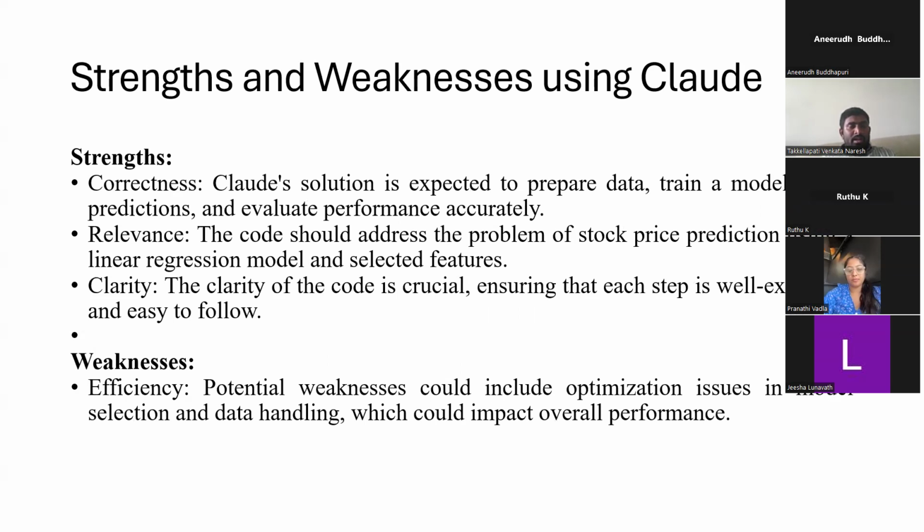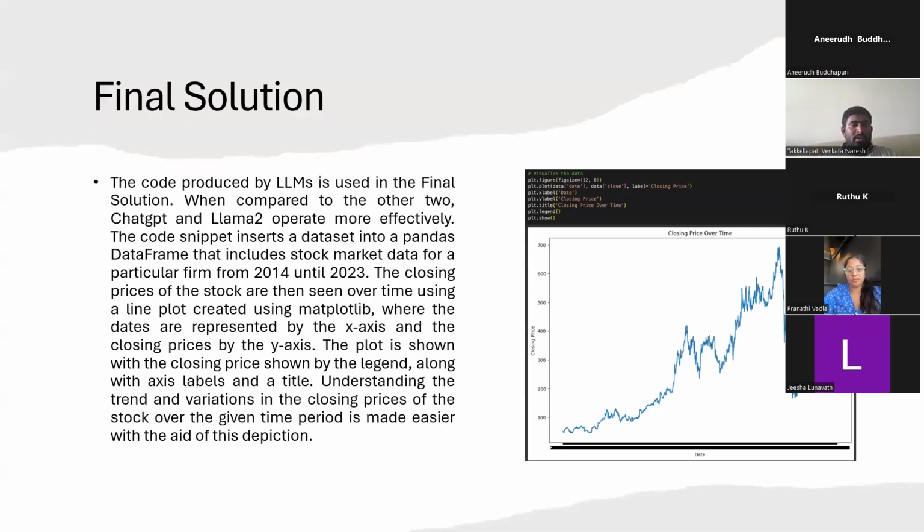Clarity: the clarity of the code is crucial, ensuring that each step is well explained and easy to follow. Coming to the weakness, efficiency: potential weaknesses could include optimization issues in model selection and data handling, which could impact overall performance.